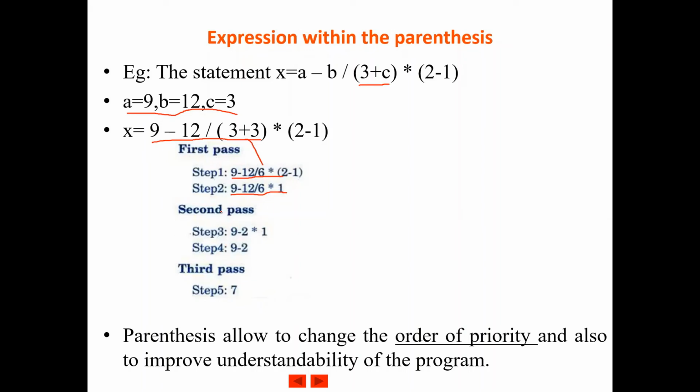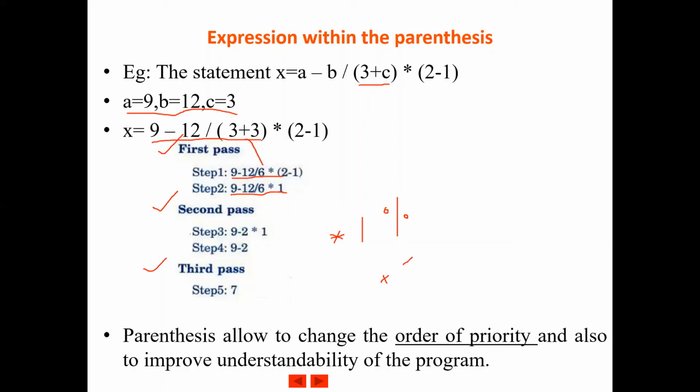In the second pass, you will have an equation which does not have any parentheses. So again, we have to follow the high priority and low priority. In high priority, what all are coming? You have multiplication, division, and modulus. So in an expression with parentheses, there will be 3 passes. In the first pass, we will be solving the expressions given in the parenthesis. In the second pass, we will be solving the expressions which have high priority, like multiplication, division, and modulus. And then the third pass, we will be solving the low priority